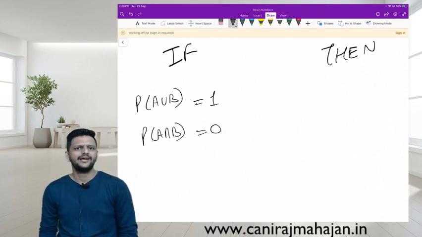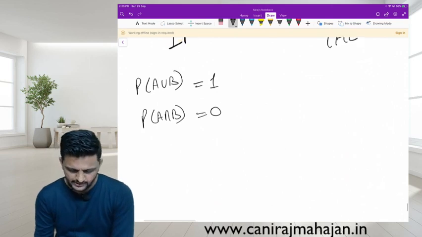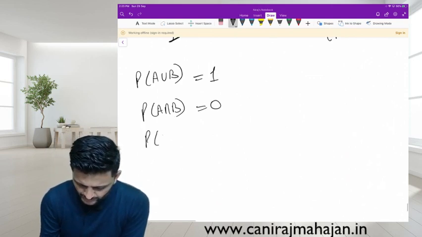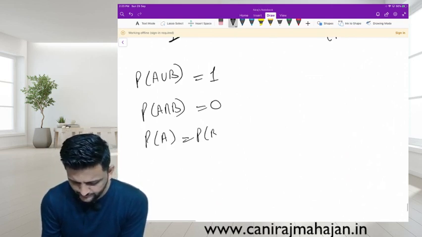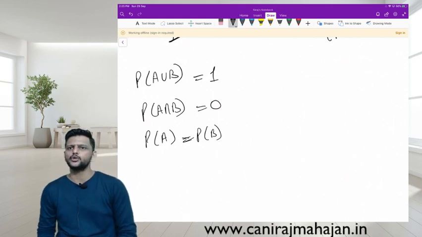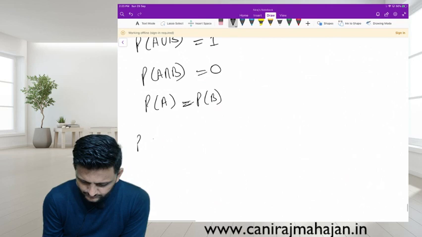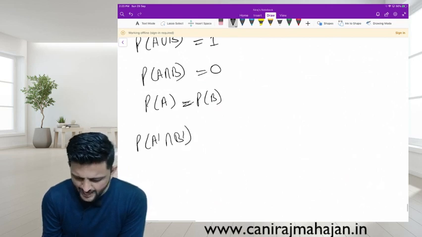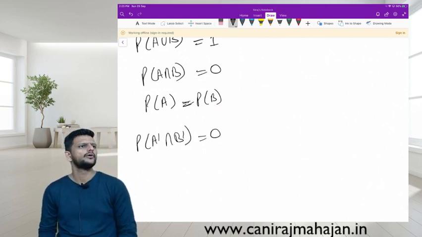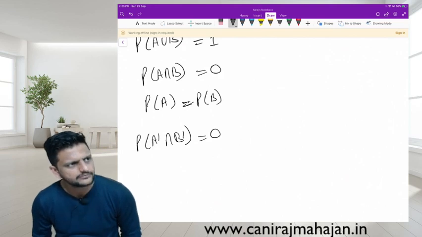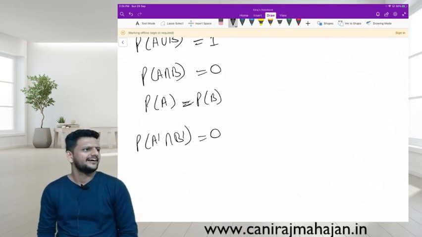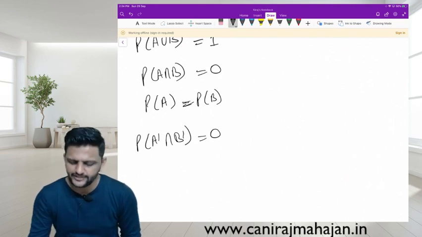A and B are exclusive events. If P of A equals P of B, what will you say? A and B are equally likely events. Very good. If P of A dash intersection B dash is 0, then what will you say? They are mutually exhaustive events.